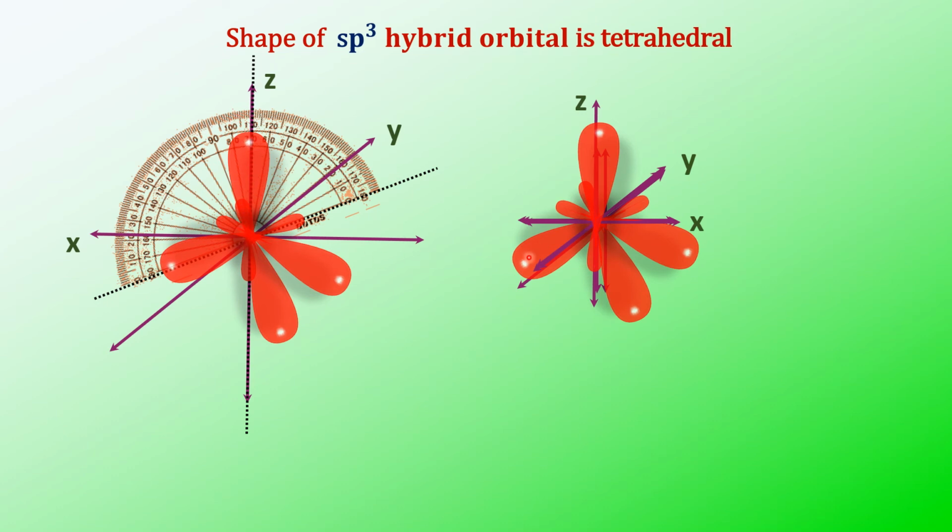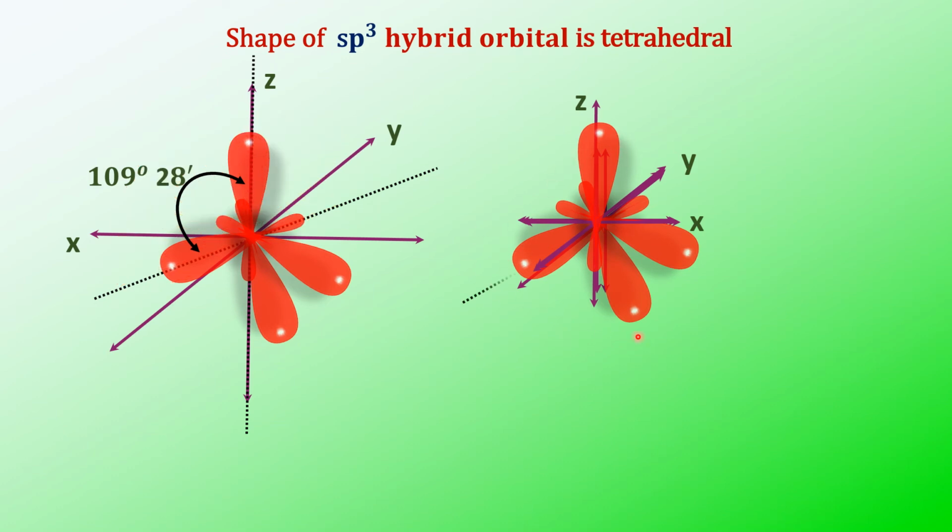So the same angle you will find here also, along the same axis. This is 109 degrees 28 minutes, and this same angle will be present between these two sp3 hybrid orbitals.